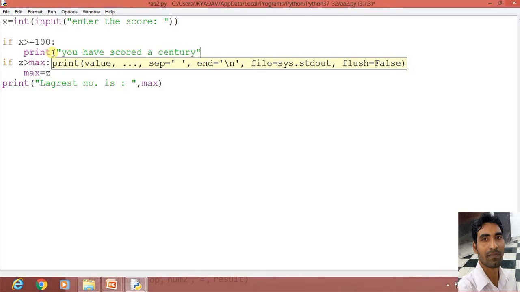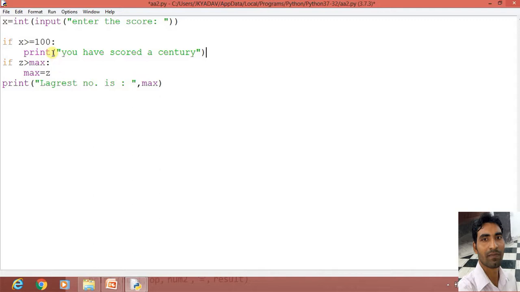You have scored a century. Elif. Here we write elif x greater than or equal to 50. Then, same thing, print you have scored a 50.